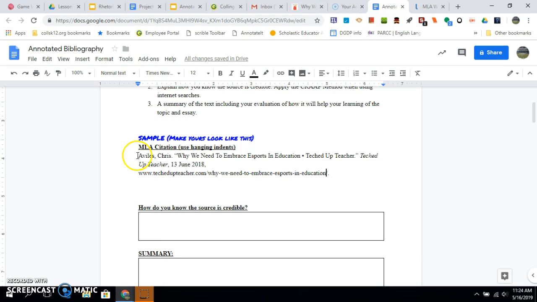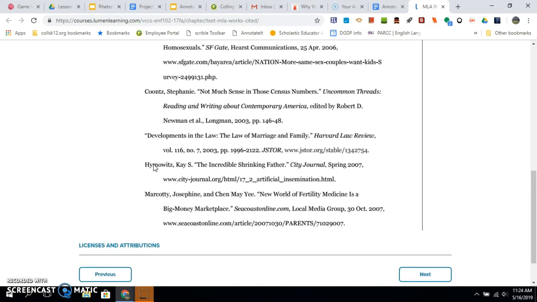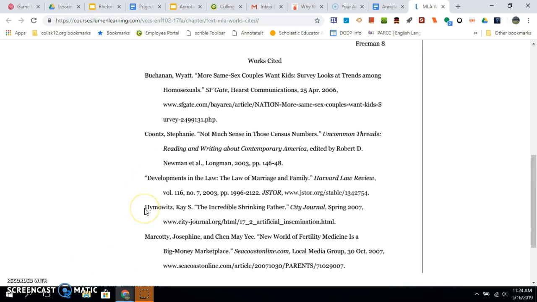Now the thing is, I need a hanging indent, which means every line except the first one is indented. Why? Because works cited pages are like a backwards paragraph. Paragraphs get indented so you can find out where it starts. This one, if I have to scan and I want to find the source, I don't have to read a whole bunch. I just go down, all right, find H. Oh yeah, it was this one. It's easy to find. That's why I do a hanging indent.